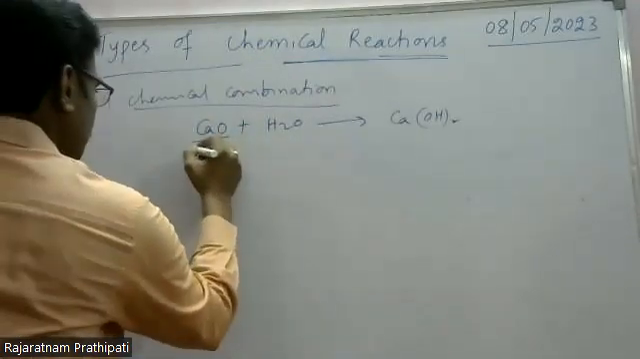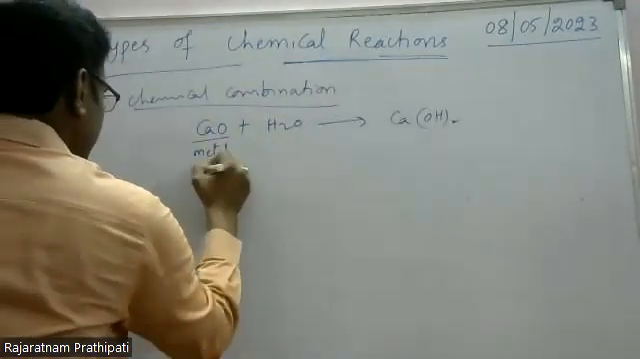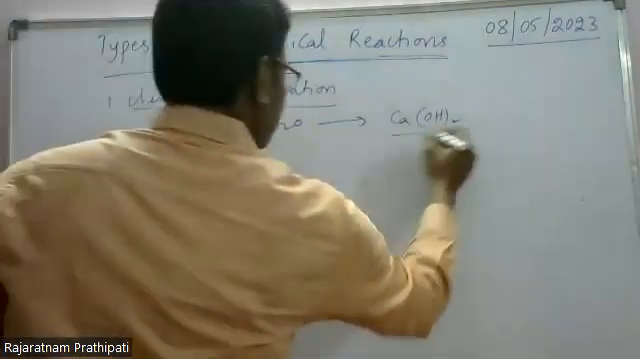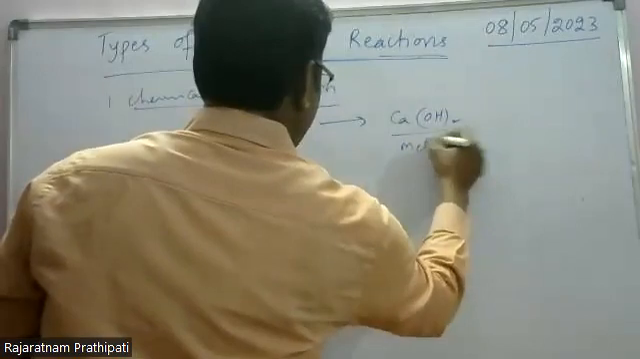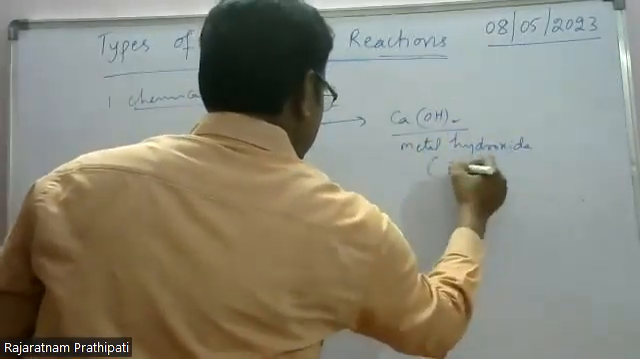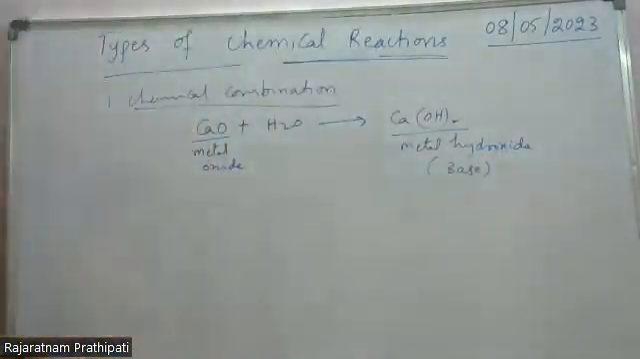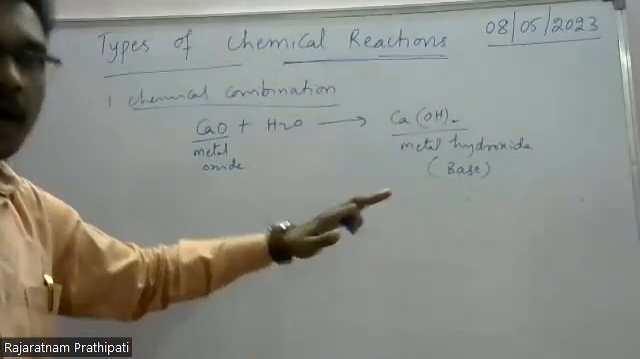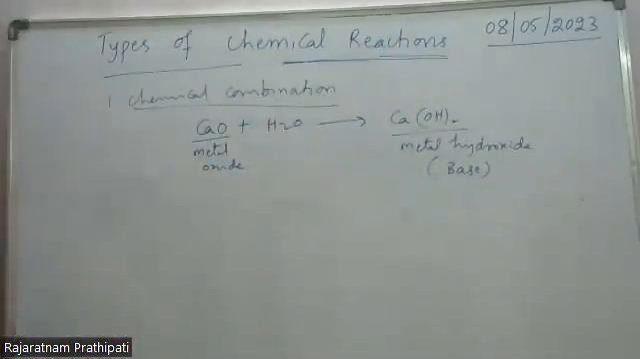That too, this is a metal oxide. Here this is a metal hydroxide. This is nothing but a base. Base means the substance which turns red litmus to blue.